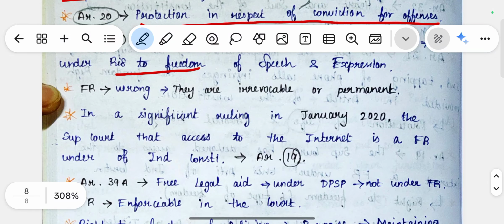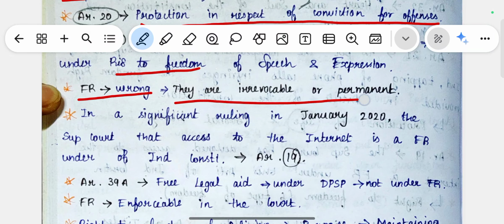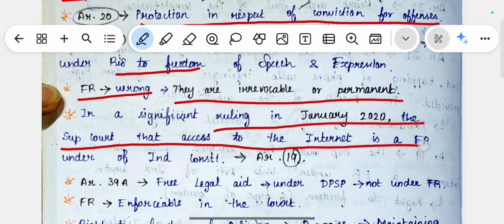Fundamental rights are irrevocable, or permanent. In a significant ruling in January 2020, the Supreme Court held that access to the internet is a fundamental right under the Indian Constitution. So accessing the internet is a fundamental right for Indian citizens, which came into force in January 2020.